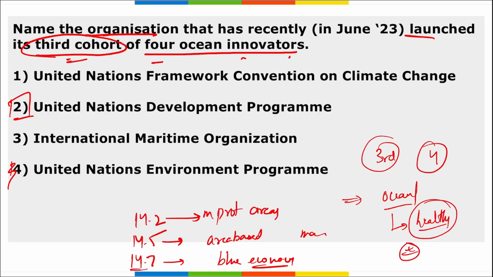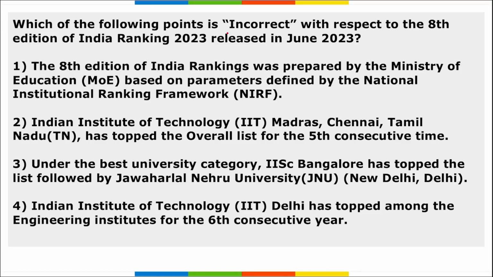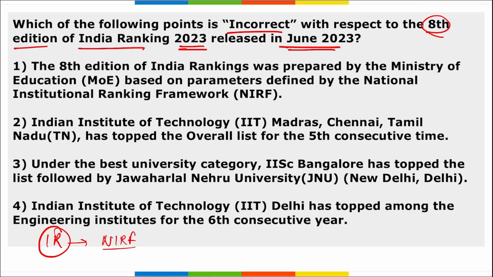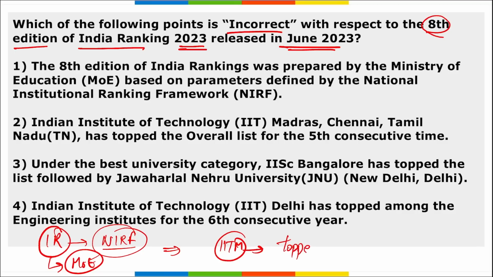Next, which among the following is incorrect with respect to the 8th edition of the India Ranking 2023 released in June 2023. See, India Rankings are released on the parameters set by NIRF, National Institutional Ranking Framework, and this was prepared by the Ministry of Education. Then here remember IIT Madras. Correct, it is in Chennai, Tamil Nadu. They have topped the list for the 5th consecutive time. Right, first thing. Next, remember it was followed by IISc Bangalore at 2nd position and IIT Delhi at the 3rd position.